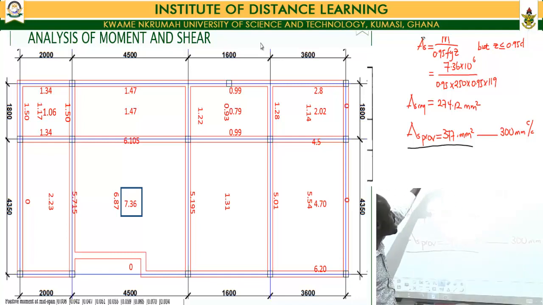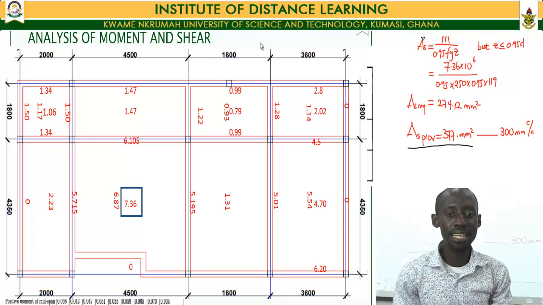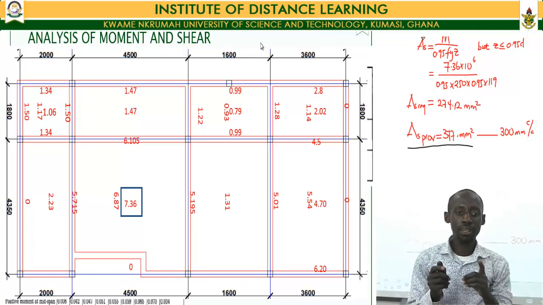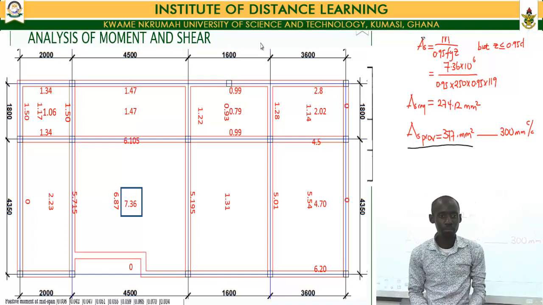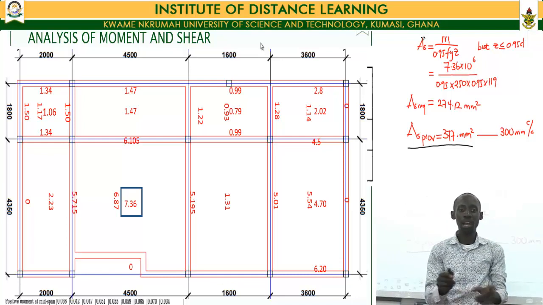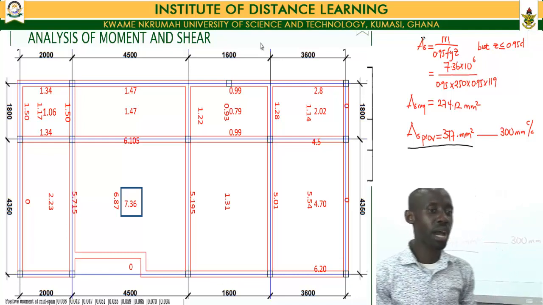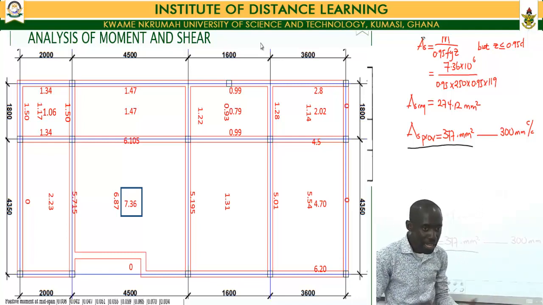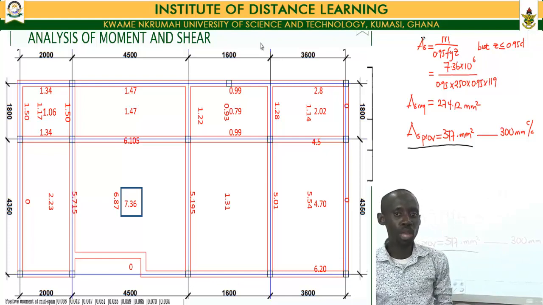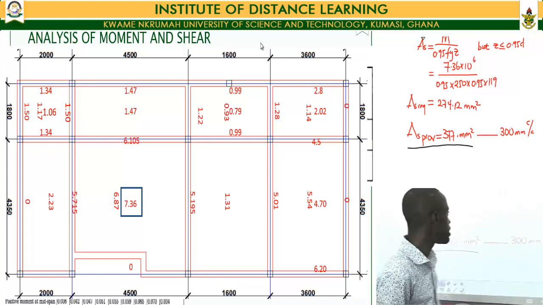So then you go through the same process and determine the area of reinforcement for every single moment that is calculated for in the panel. So for all the moment values that we have in the panel, we'll calculate their respective area of reinforcement required and their respective area of reinforcement that we are going to provide in its place.